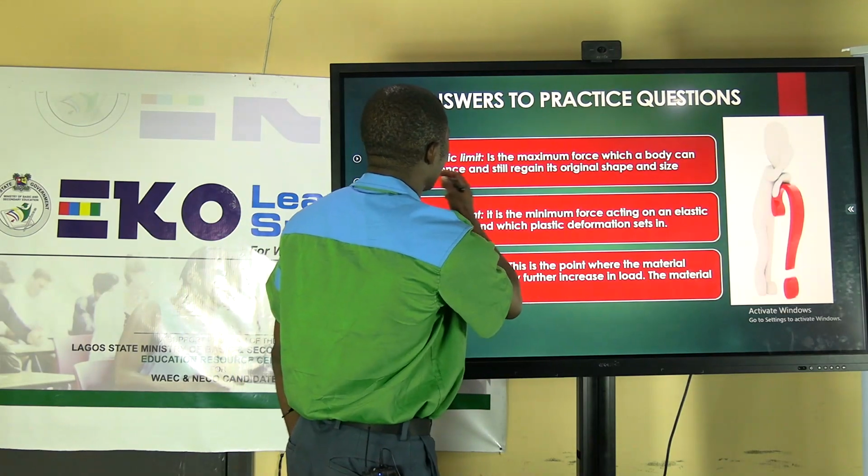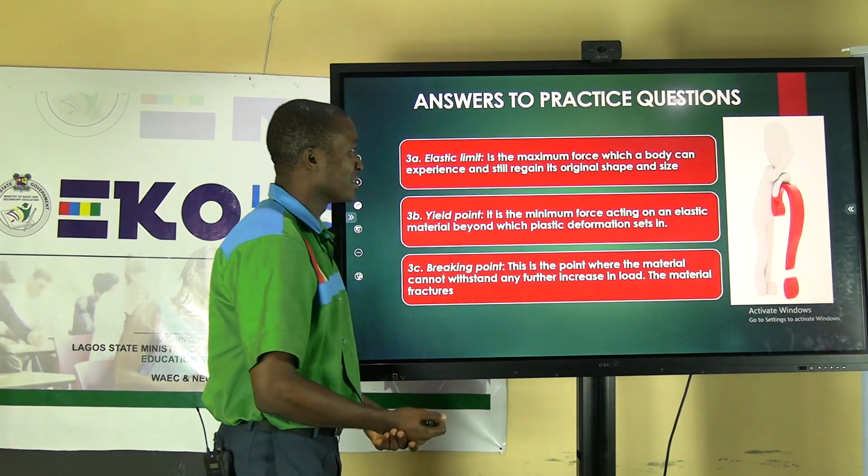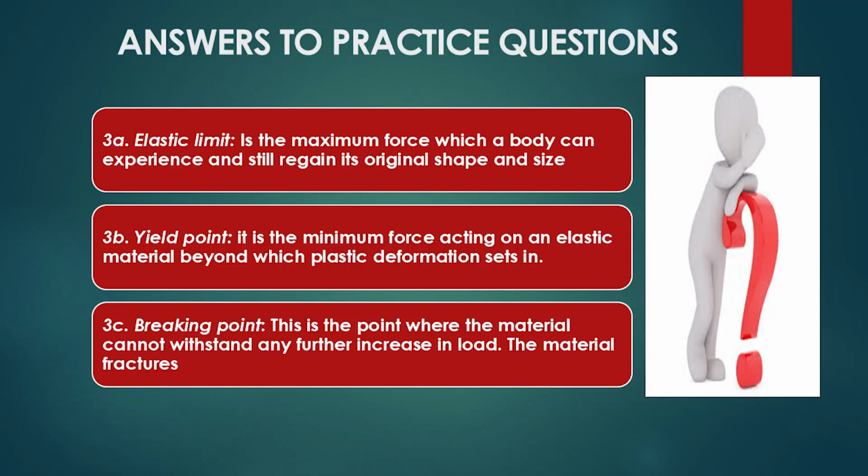Now, the other part. The elastic limit is the maximum force which a body can experience and still regain its original shape and size. The B part says the yield point, which is the minimum force on an elastic material beyond which plastic deformation sets in. Then, the breaking point.